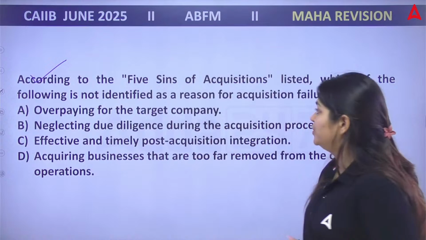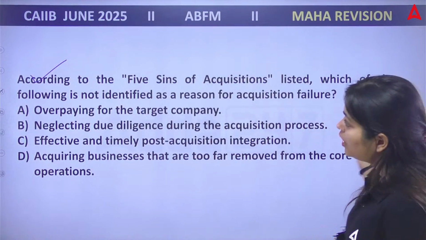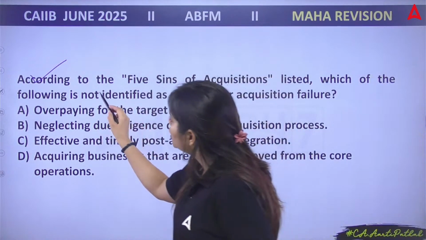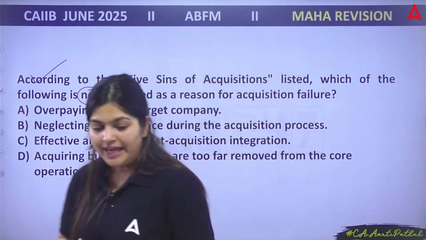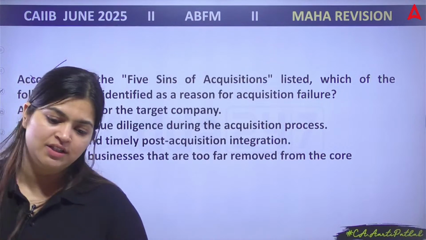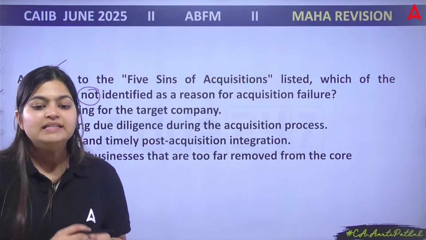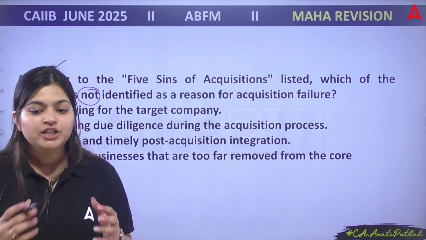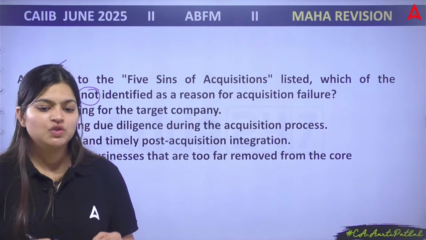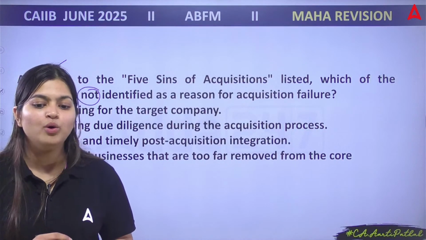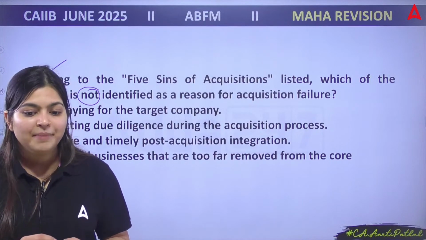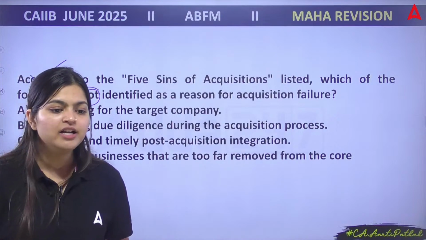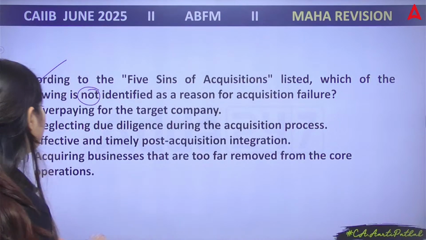In this question, you need to identify which of the following is not one of the 5 Ss. A, overpaying for the target company. B, neglecting due diligence during the acquisition process. C, effective and timely post-acquisition integration. D, acquiring businesses that are too far removed from the core operations.